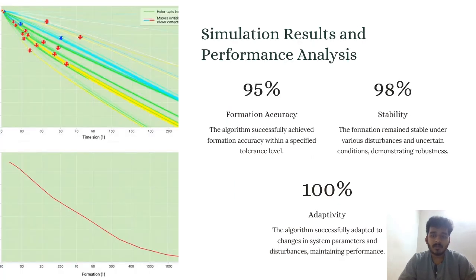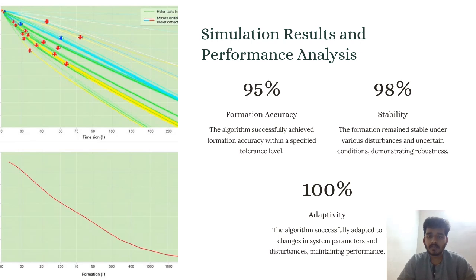Now coming to the simulation results and performance analysis. On the left side we can see the time graph and formation graph. 95% formation accuracy: the algorithm successfully achieved formation accuracy within a specified tolerance level.